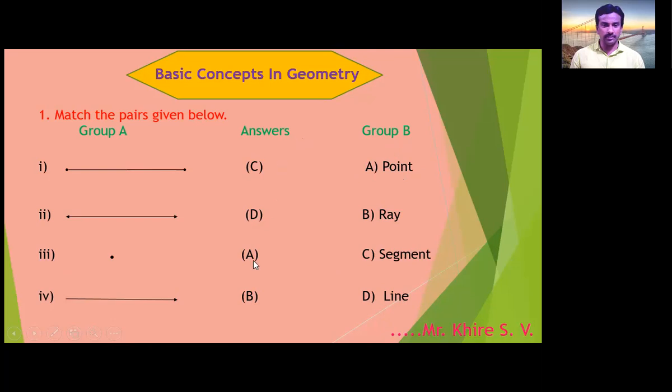Its correct answer is option A. And the fourth figure is of ray, which means the correct option is B. Match the pairs. Got it, all of you? You know very well what is segment, line, point, and ray.